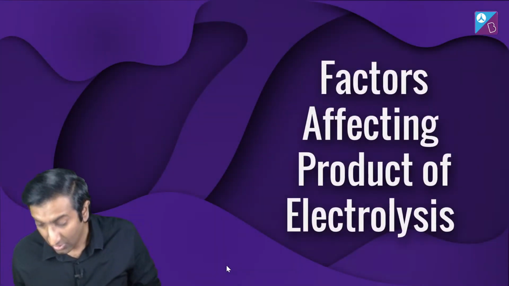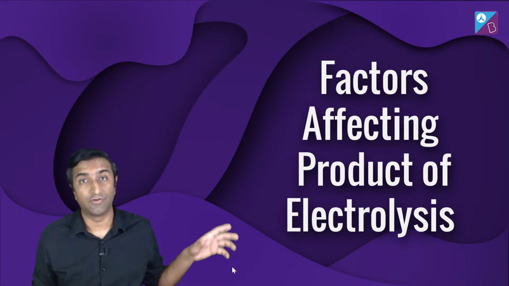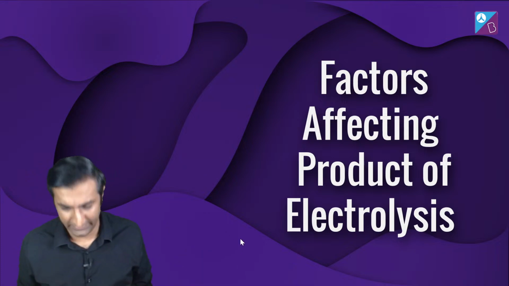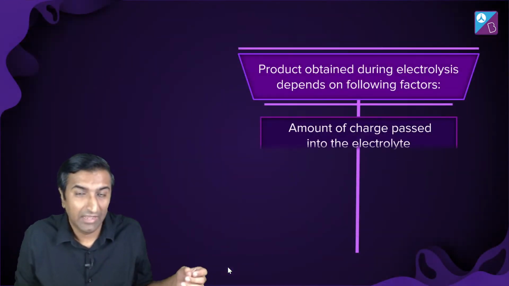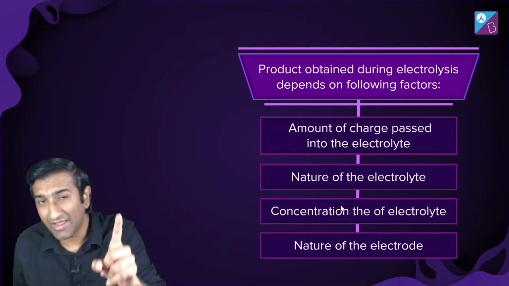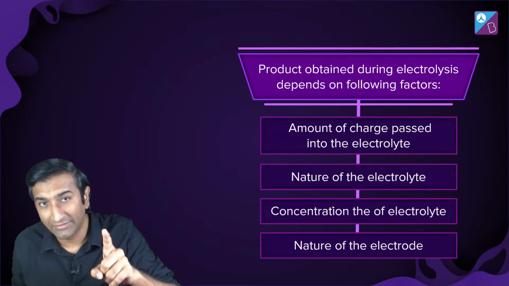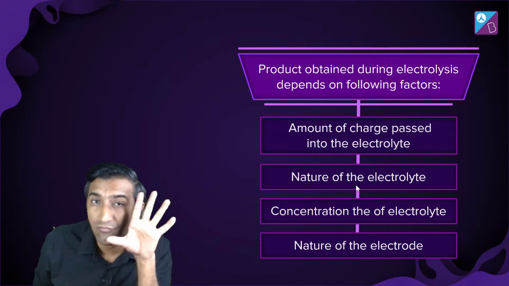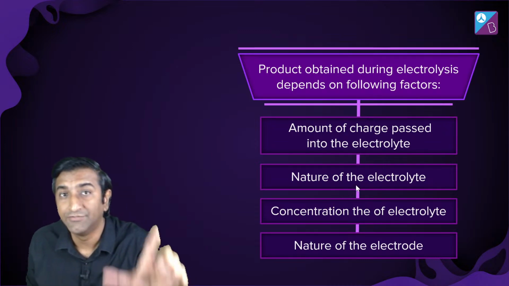Okay. What are the factors that affect the product of electrolysis? The first idea is basically the amount of charge passed, right? अगर तुम ज़्यादा charge pass करोगे, तो ज़्यादा electrolysis होगा. Simple चीज. But charge and voltage are two different things.